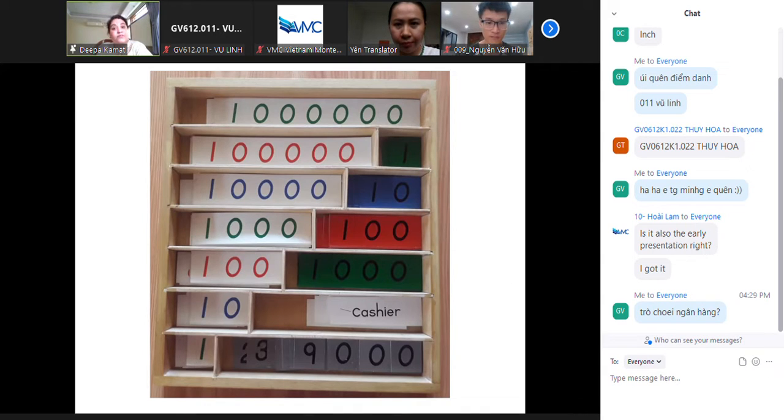If you don't have this material, you can also make the cards, right? You can take the cards and write the numbers according to their colors. Green for unit, 10s in blue, and the 100s in red, and so on.